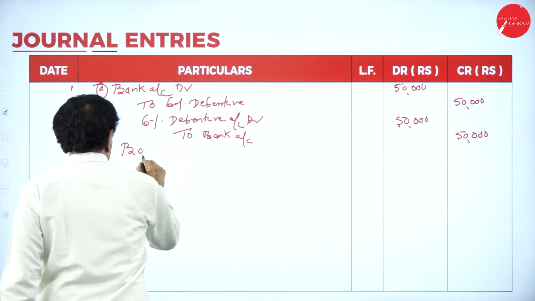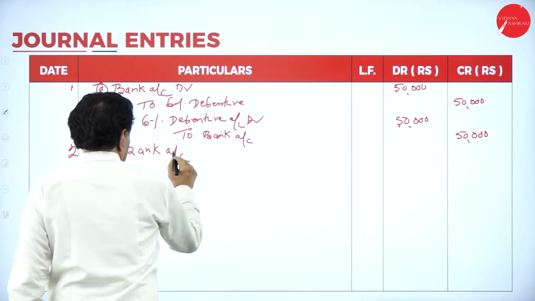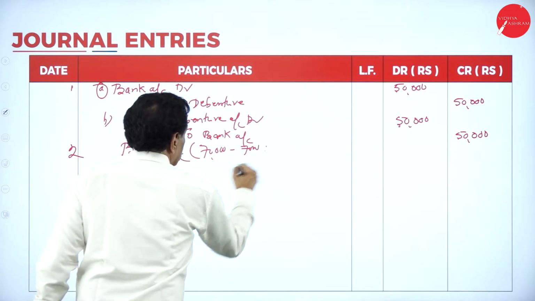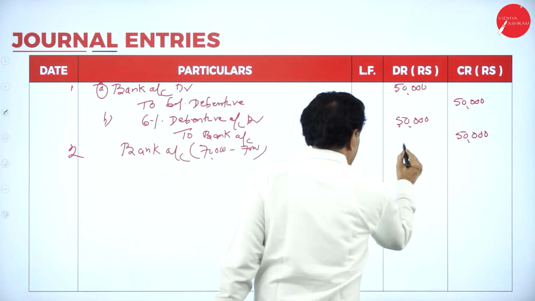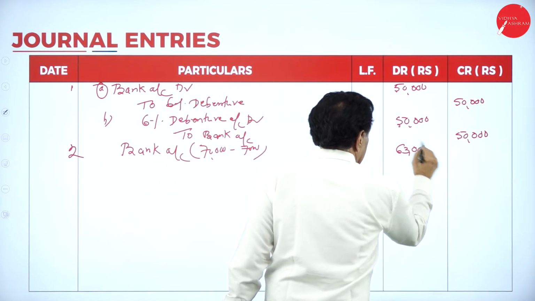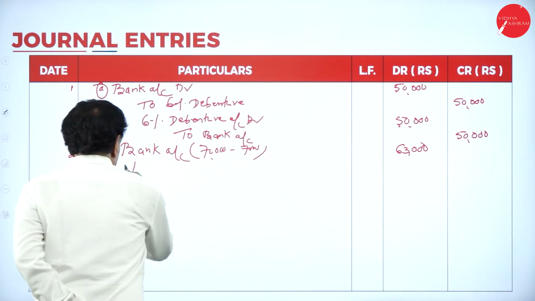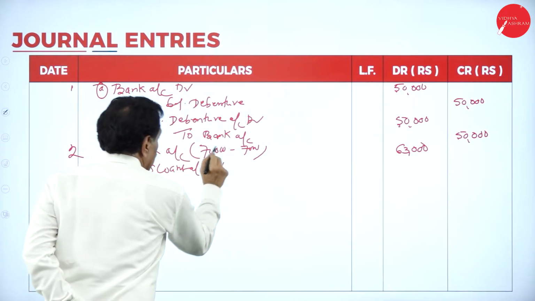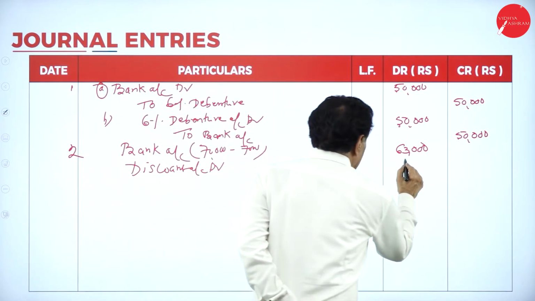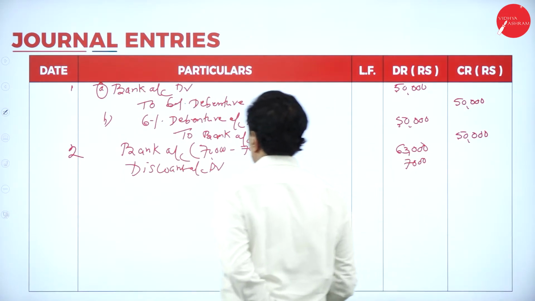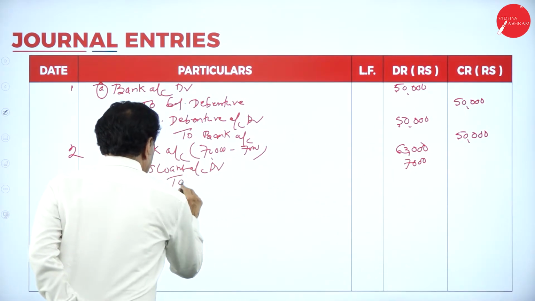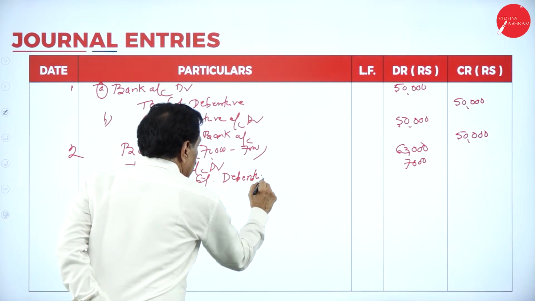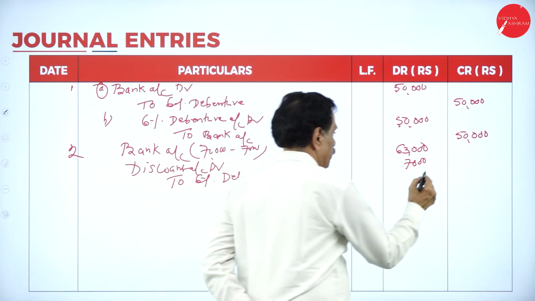Bank account debtor 63,000, discount on debenture account debtor 7,000, 10% of 70 means 7,000, to 6% debenture 70,000.